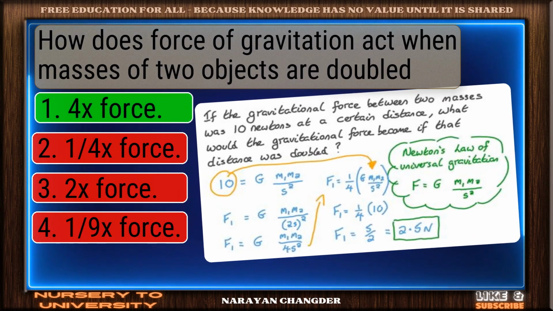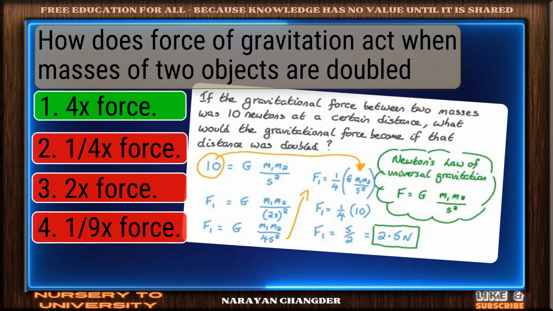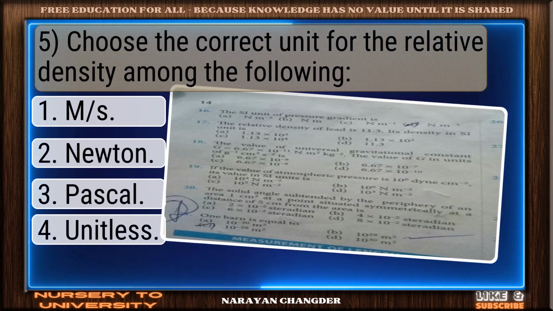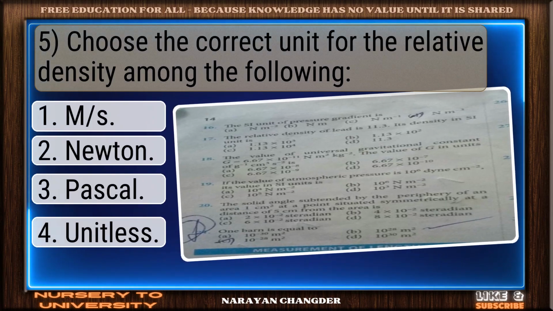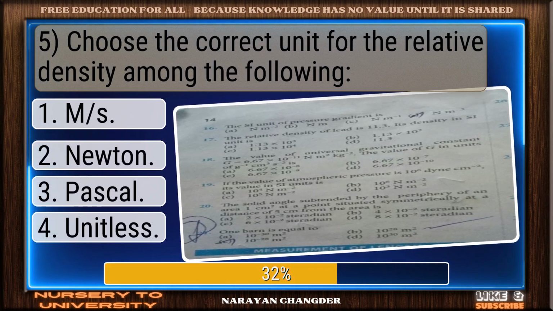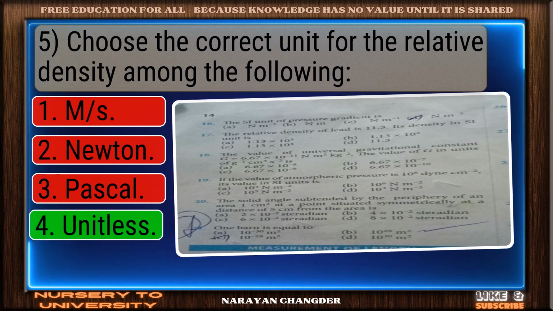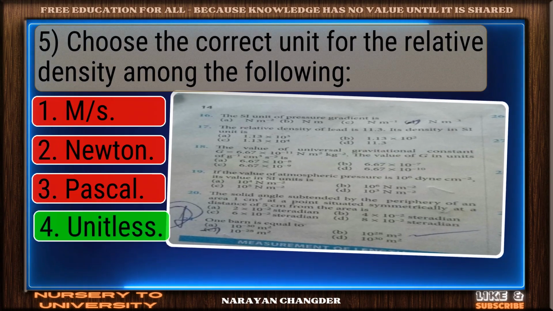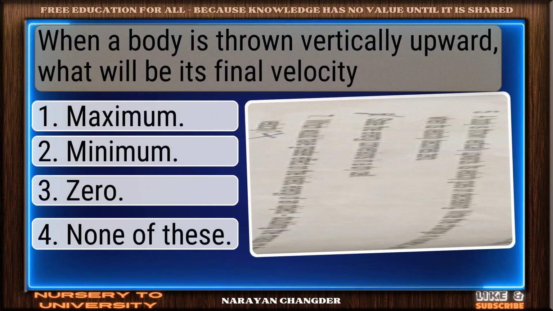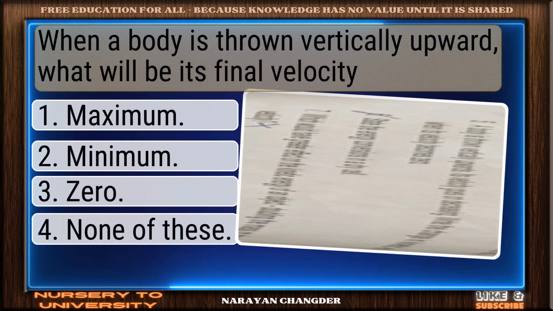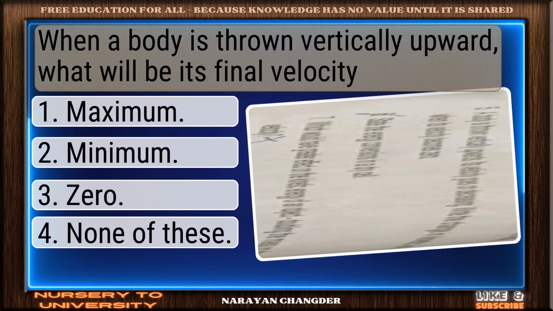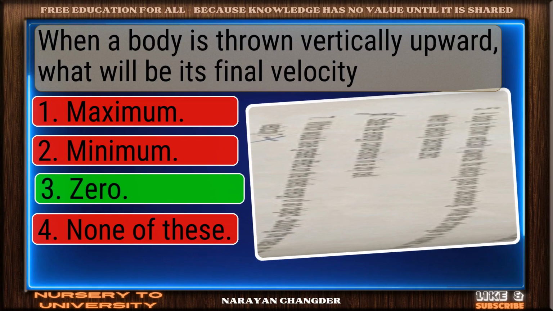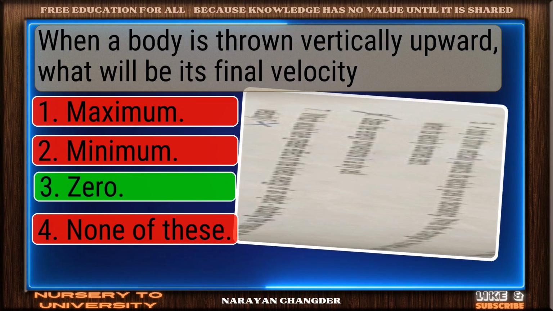Great thinking. 4x force is the right choice. Question number 59. Choose the correct unit for the relative density among the following. Excellent choice. Unitless is the right answer. Question number 60. When a body is thrown vertically upward, what will be its final velocity? Right choice. 0 is the best answer.